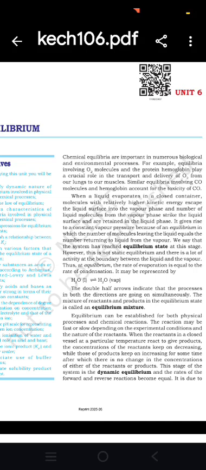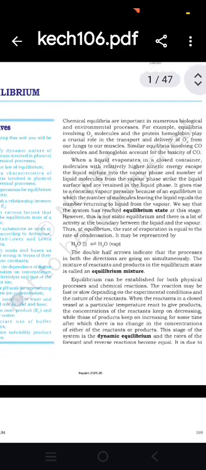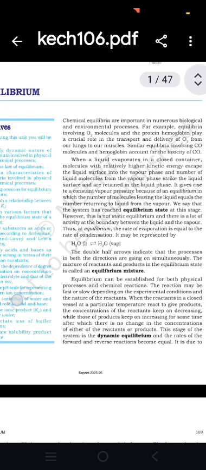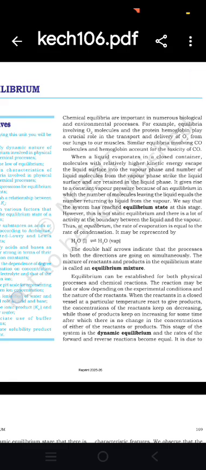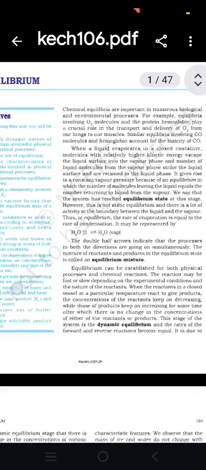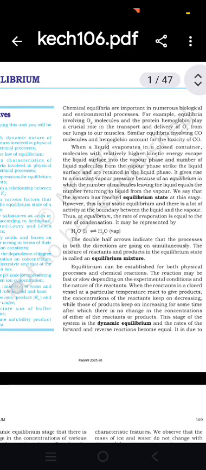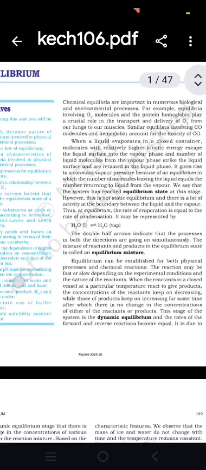When a liquid evaporates in a closed container, molecules with relatively high kinetic energy escape the liquid surface into the vapor phase, and a number of molecules from the vapor phase strike the liquid surface and are retained in the liquid phase. It gives rise to a constant vapor pressure because of an equilibrium in which the number of molecules leaving the liquid equals the number returning to the liquid from the vapor. We say that the system has reached the equilibrium state at this stage.